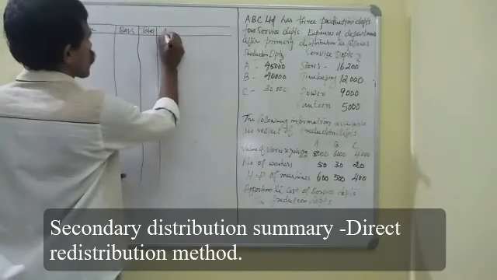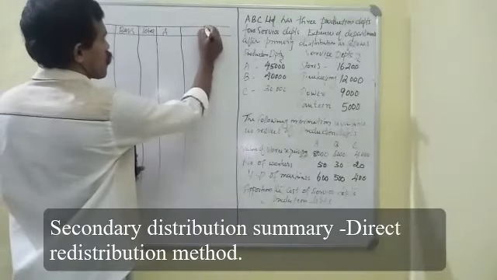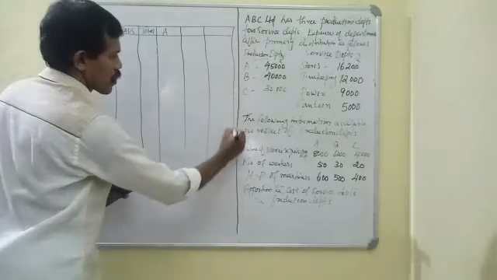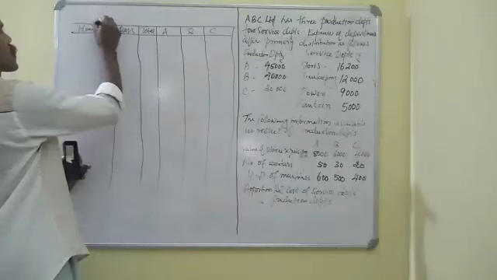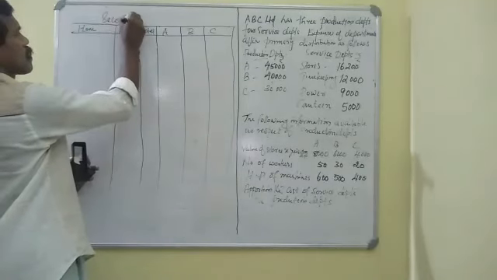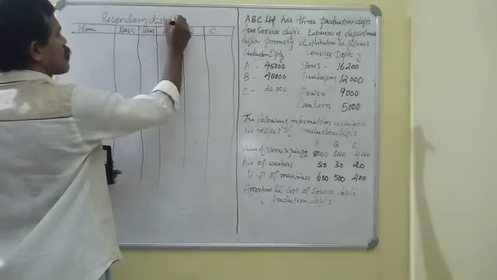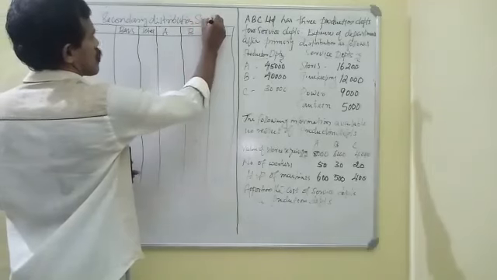Then 3 columns, one for A, one for B, and one for C, the 3 production departments A, B and C. Secondary distribution summary.